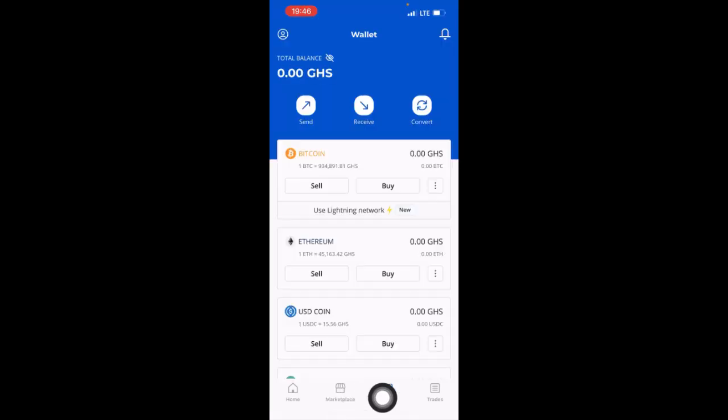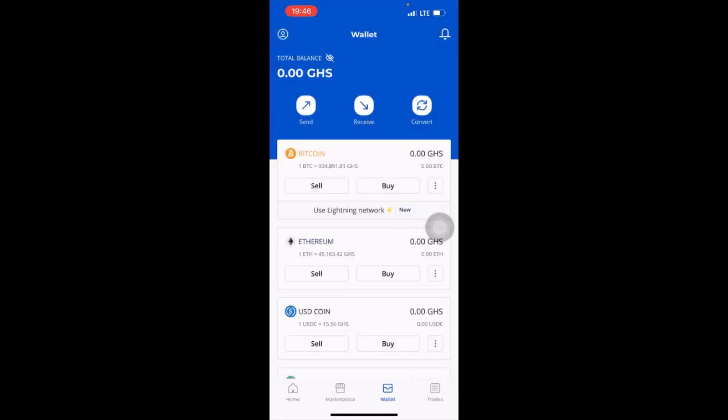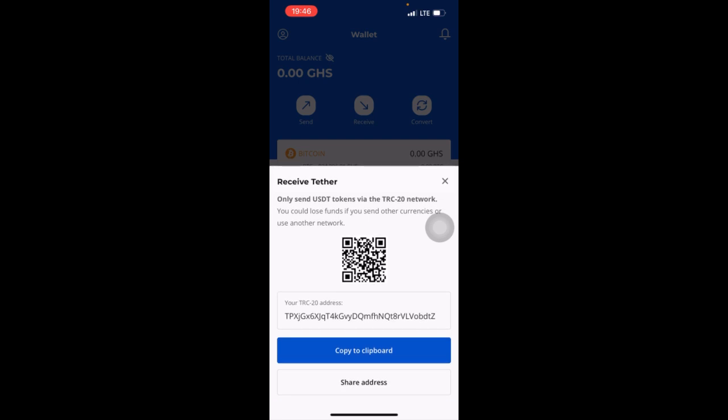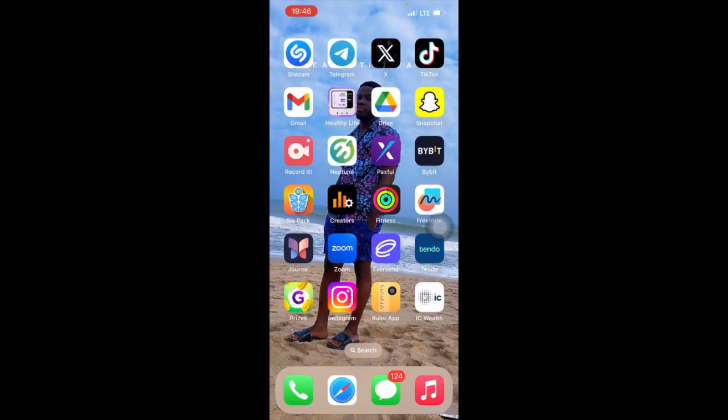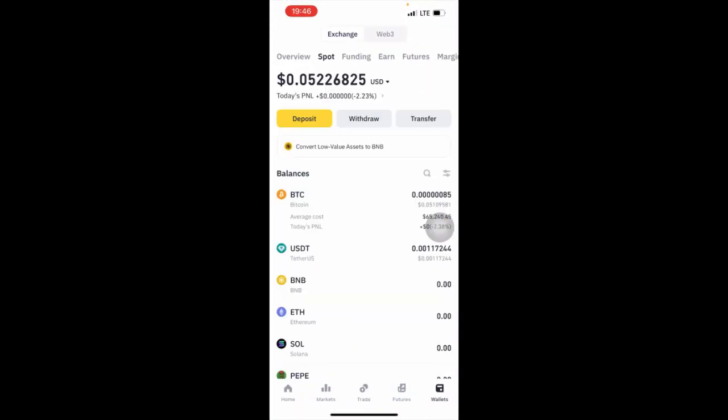You go to your wallet here and you go to receive. So receive is USDT. Then you choose Tron TRC20 address. Then you copy your address here. So when you copy your address here, then you open your Binance wallet. So right now I'm here to transfer money, the money I bought from Binance to Paxful.